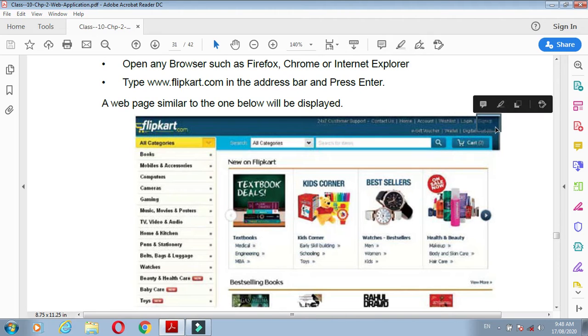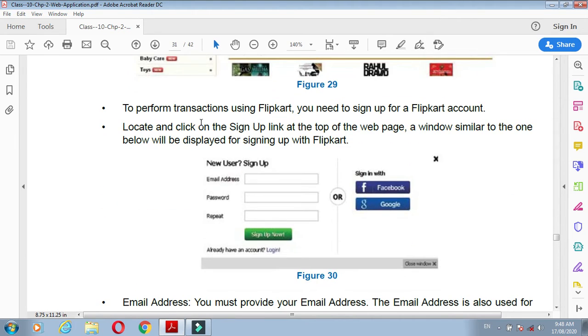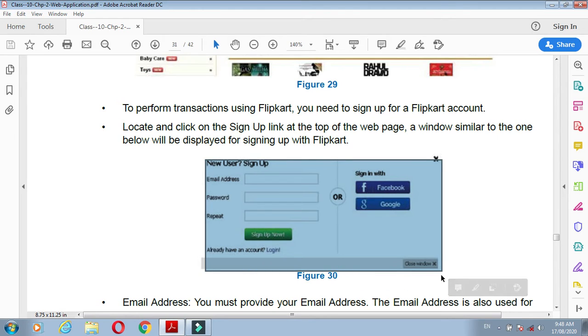This is the sign up option here on the right upper side corner. Here you have to click, and this window comes in front of you. Sign up means you have to create your own account on that particular website. Understand? It means you are a new user for this website. You enter your basic information, and then you can log in to that particular website.